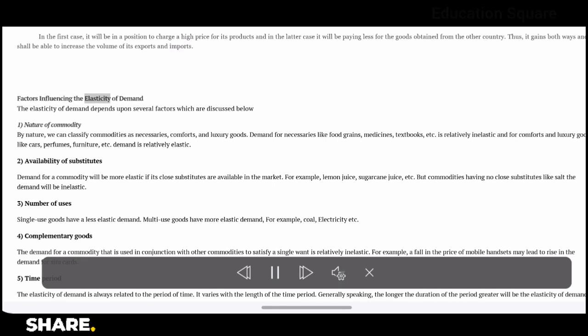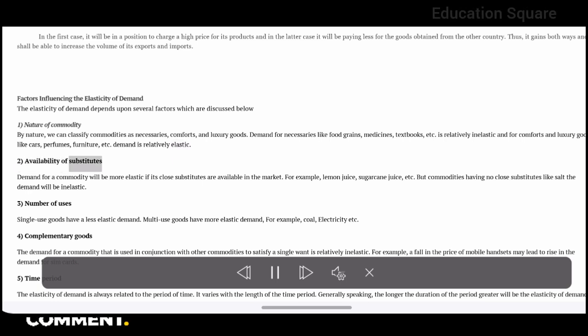Factors influencing the elasticity of demand. The elasticity of demand depends upon several factors which are discussed below. 1. Nature of commodity. By nature, we can classify commodities as necessaries, comforts, and luxury goods. Demand for necessaries like food grains, medicines, textbooks, etc. is relatively inelastic, and for comforts and luxury goods like cars, perfumes, furniture, etc. demand is relatively elastic.